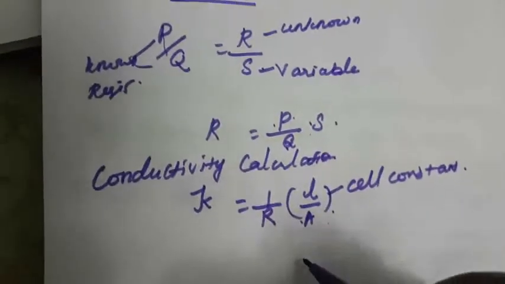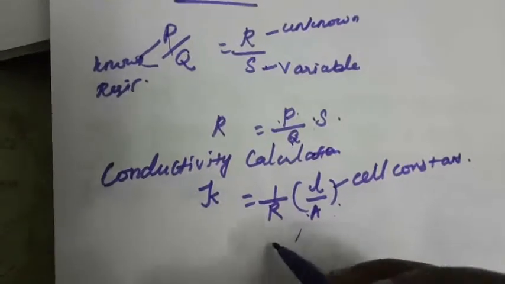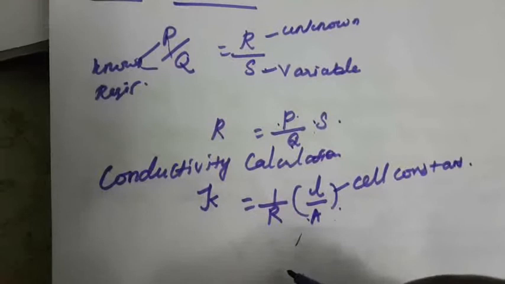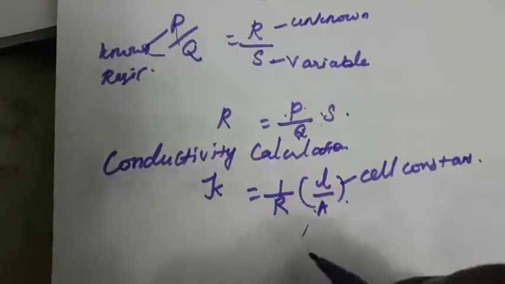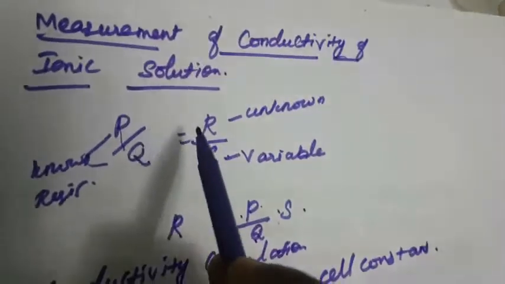Alternatively, the cell constant may be determined using any electrolyte, such as potassium chloride or sodium chloride, whose specific conductance is known. So this is the Wheatstone bridge measurement of conductivity of an ionic solution.